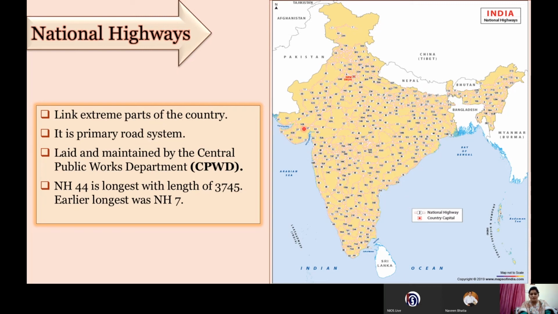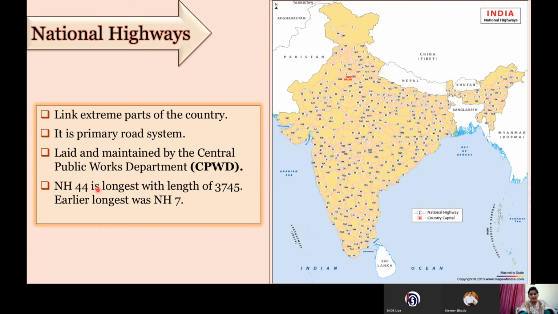Earlier also we have discussed that roads act as a feeder to other means of transportation, that is waterways and airways. So it is by the national highways and other types of roads. National highways are laid and maintained by a government body, the Central Public Works Department. Sometimes it is asked in a 1 mark question which government organization lays and maintains the national highways. So it is the Central Public Works Department, CPWD.